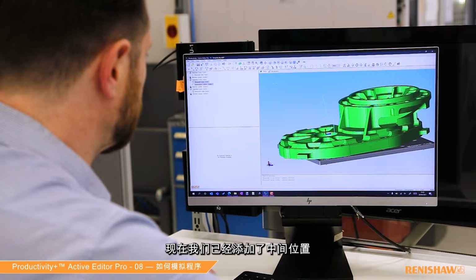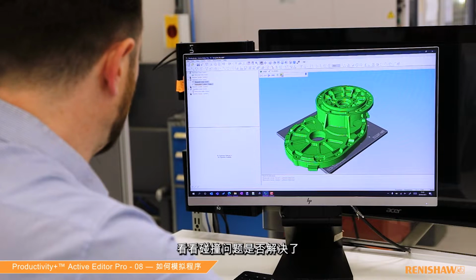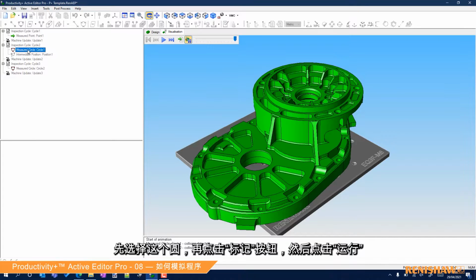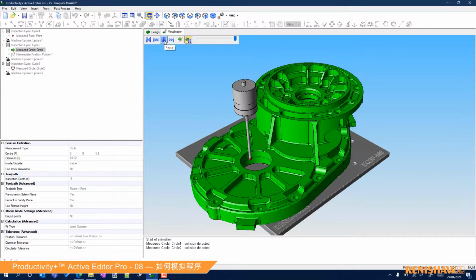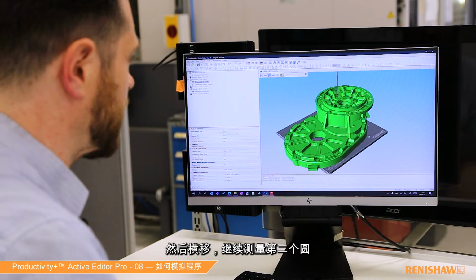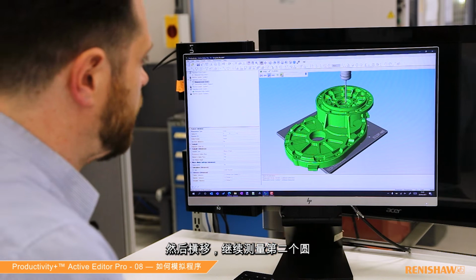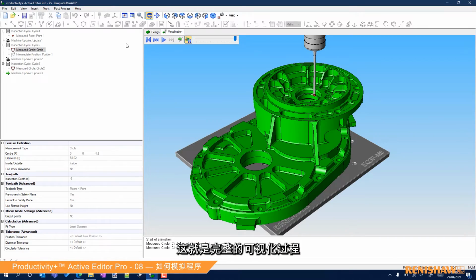So we've added that in. If I go back to visualization, let's see how that works. So we will select the circle, put in our marker, press play. So it successfully probes the feature up to the intermediate position, and then of course across now to measure our second circle.